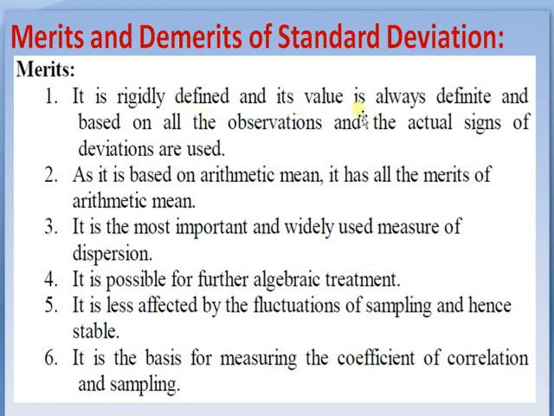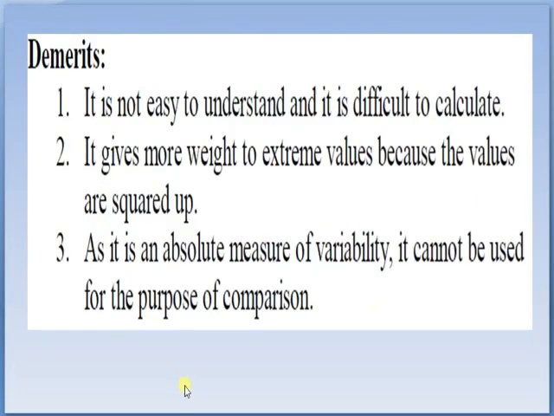Thus, we see here the coefficient of variation in city A is 12.25%, while the coefficient of variation of city B is 24.6%. Thus, we say that city A had more stable prices than city B because the coefficient of variation in city A is quite less than in city B.